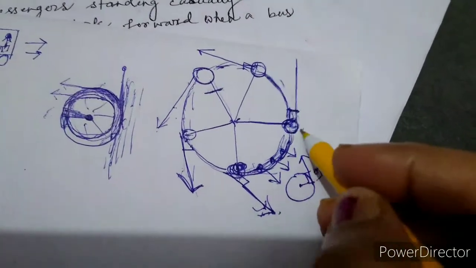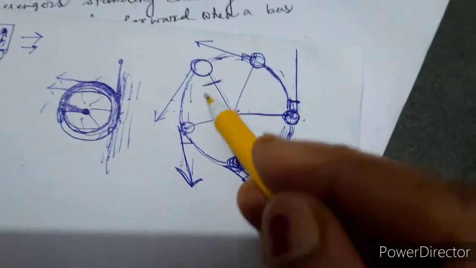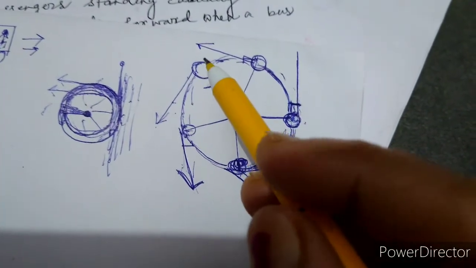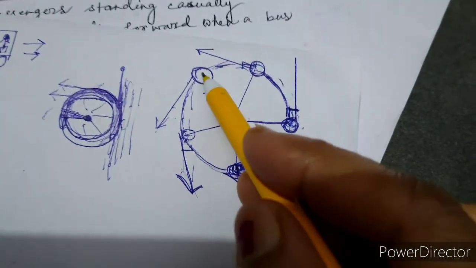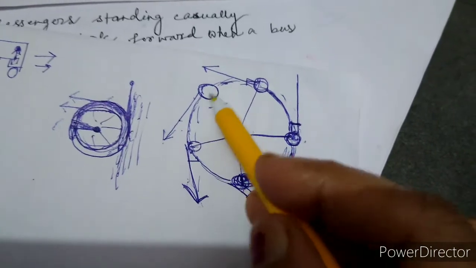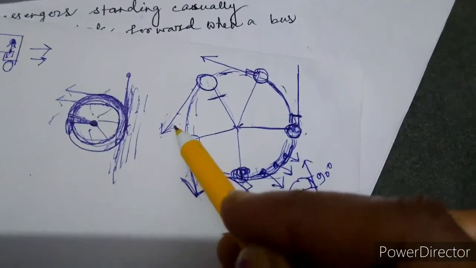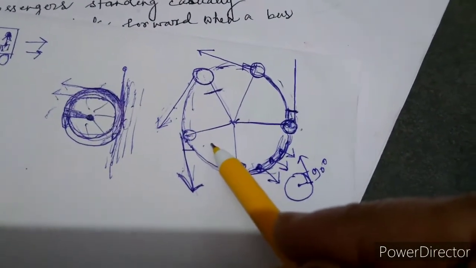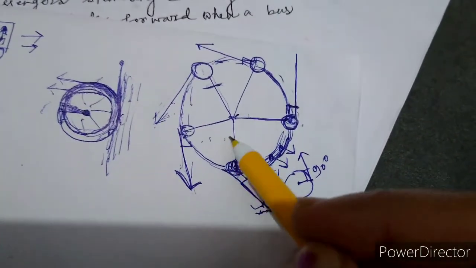And because of the force, they turn in a circle. Whenever you whirl the stone in this way, you will feel in your hand a pressure by the stone in the outward direction, that is, this stone always tries to go outward. So this is also occurring because of the inertia of direction. Okay.